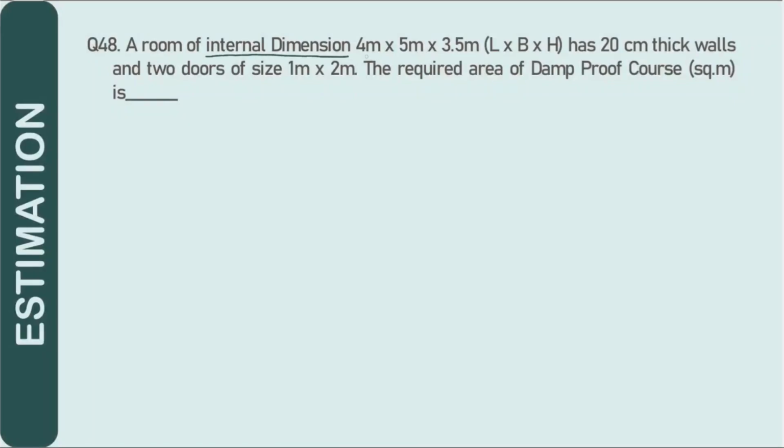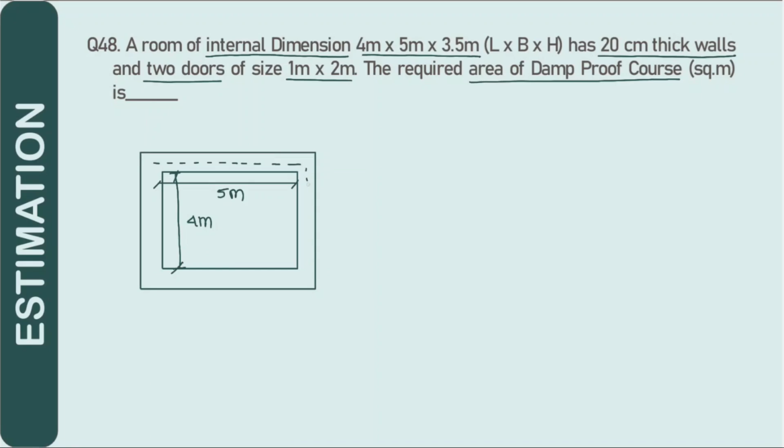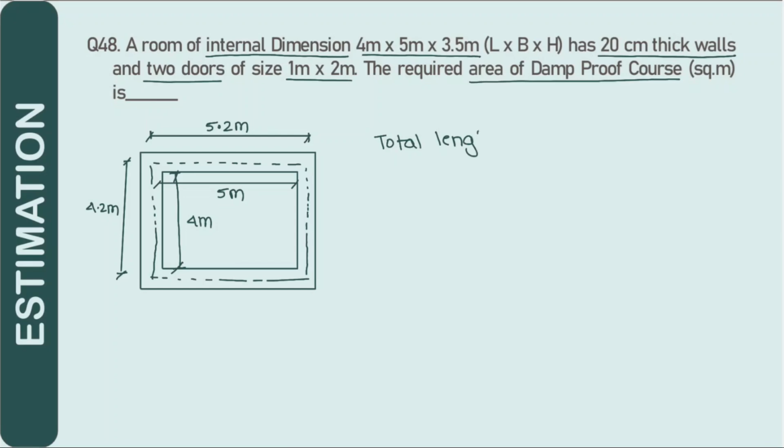A room of internal dimension of 4 into 5 into 3.5 meter has a 20 centimeter thick wall and 2 doors of 1 into 2 meters. The required area of damp-proof coursing is in meter square. So the damp-proof course is a course which is provided below the brick wall surface. So let's calculate the total area. If this is a 5 into 4 internal dimension room and we consider a 20 centimeter wall thickness around the room, according to the center line, the dimensions would be 4.2 meter and 5.2 meter because we considered the half thickness of wall on both the sides.